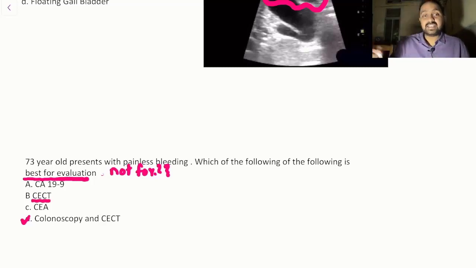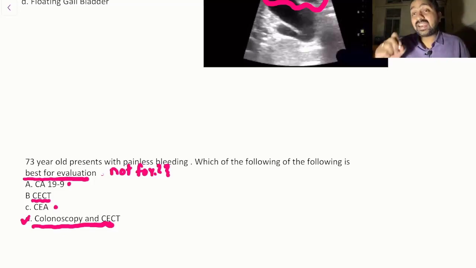Over here is the CT, but the colonoscopy and the CT would be a better option, right? Now these are your tumor markers CA 19-9 and CEA, which is also used in case of your colon cancers, but CA 19-9 is more specific for your pancreatic carcinoma, right?